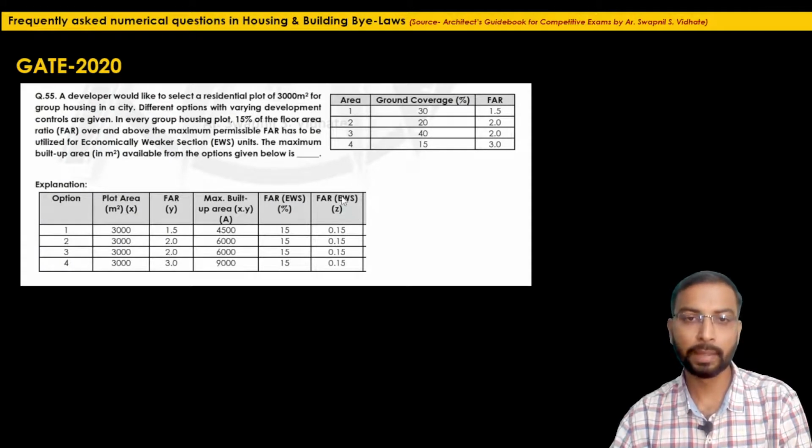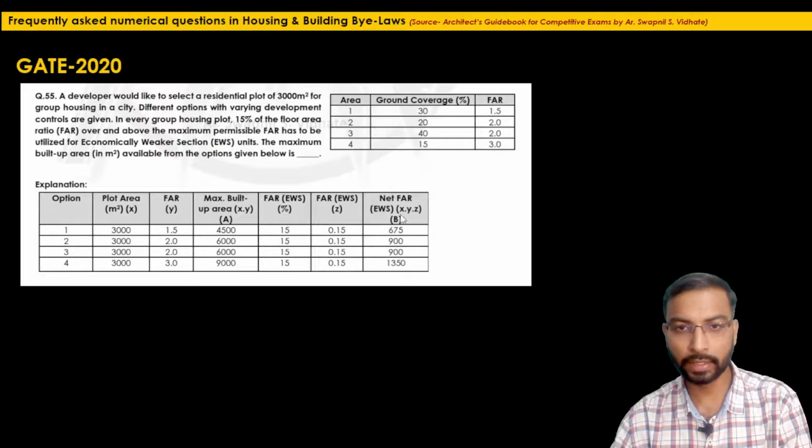So what will be the net built up area for EWS, which we will get over and above the permissible built up area? It will be 0.15 into 4500, right? In the next column, the net built up area, here by mistake I have written FAR, but the net built up area we will get for the EWS will be the multiplication of this 4500 into 0.15.